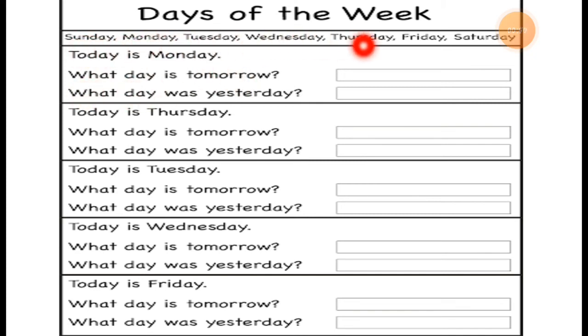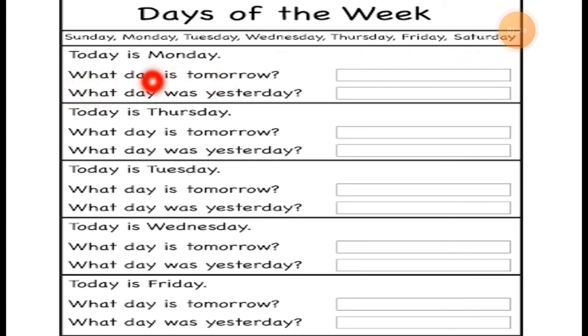So the options are given here. You can see these options are given. First one is Sunday, Monday, Tuesday, Wednesday, Thursday, Friday and Saturday. These options are given. We have to choose the correct option and write down the answer, and the answer box is also given here. Okay.